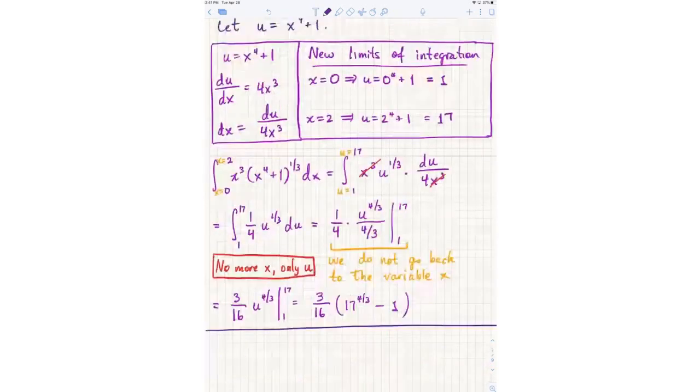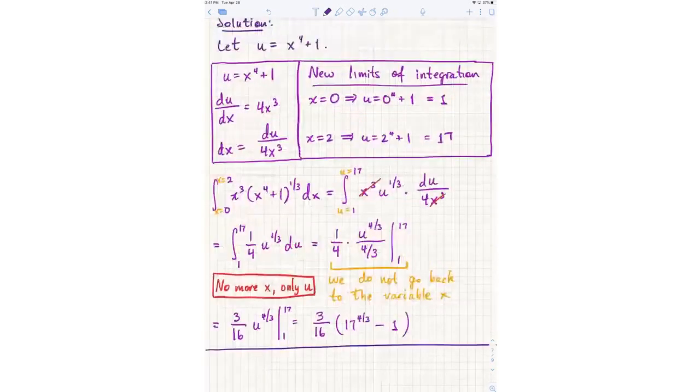Thanks. So for the final way that you have it written, can we just leave it like that, or how else would you like us to simplify this? 17 to the 4/3 is 17 to the 4/3. That's it. I mean, okay. That's it. Thanks.